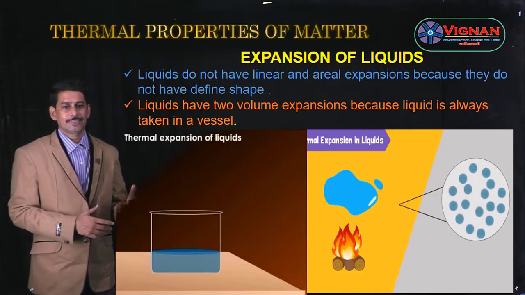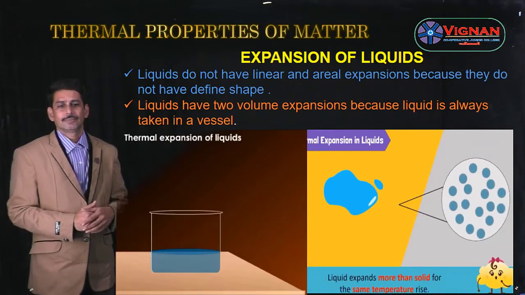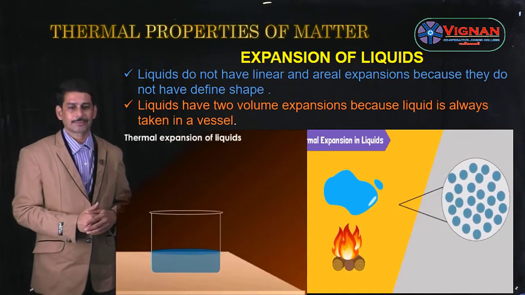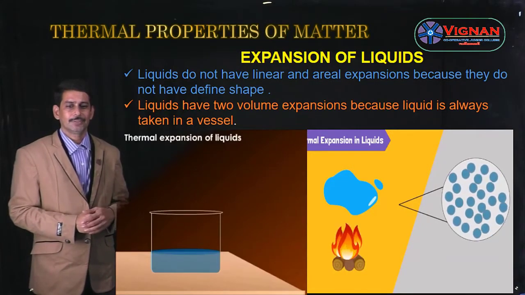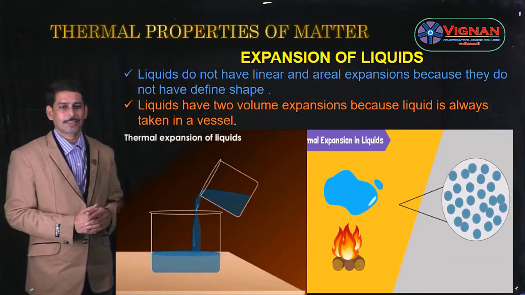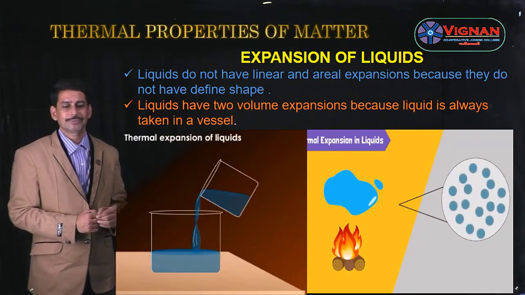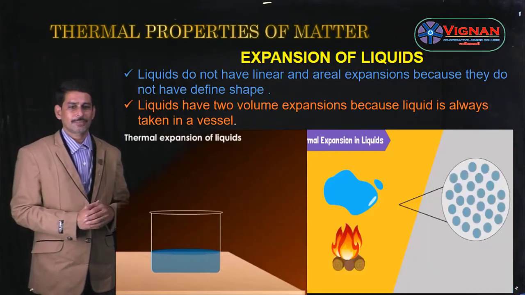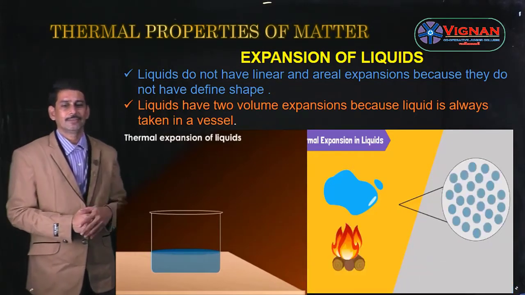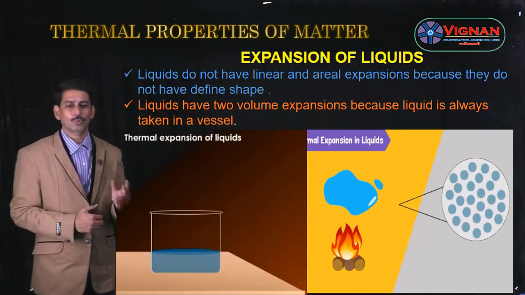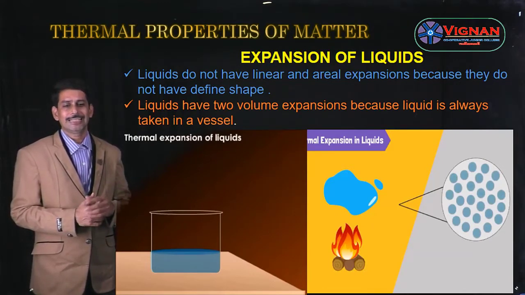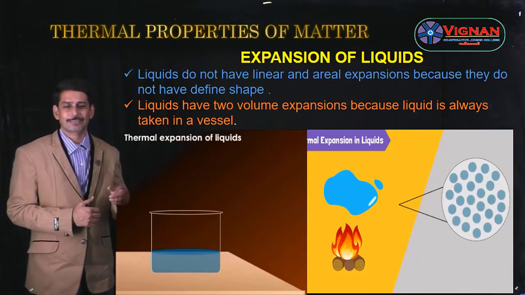But a liquid is always taken in a container. So liquids do not have areal expansion and linear expansion, because a liquid has no definite shape. Since the liquid is always taken in a vessel, liquids have only volume expansion. Why do liquids not have linear or areal expansion?